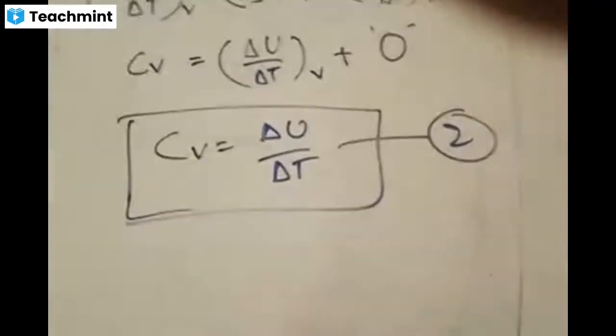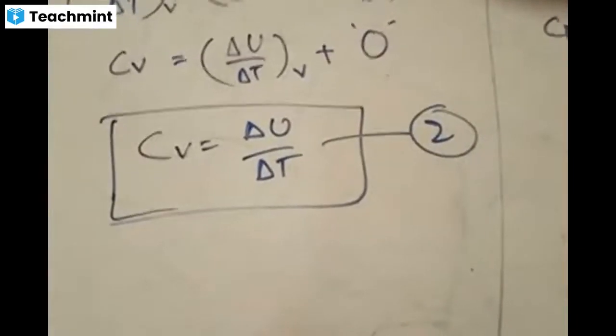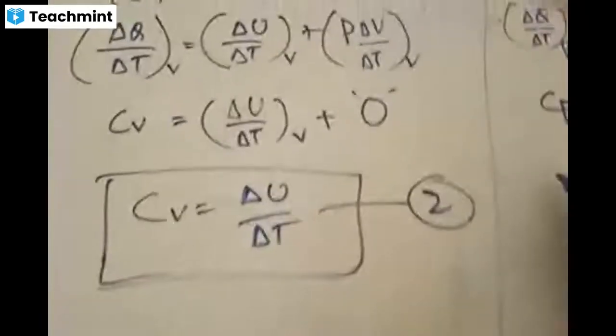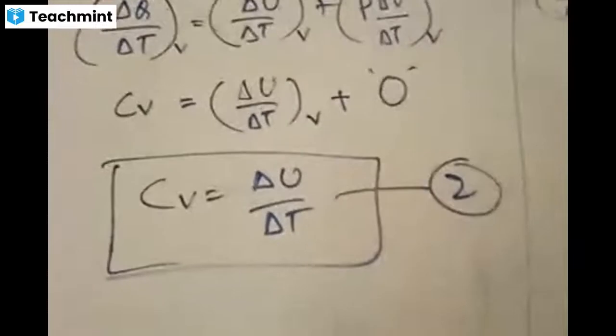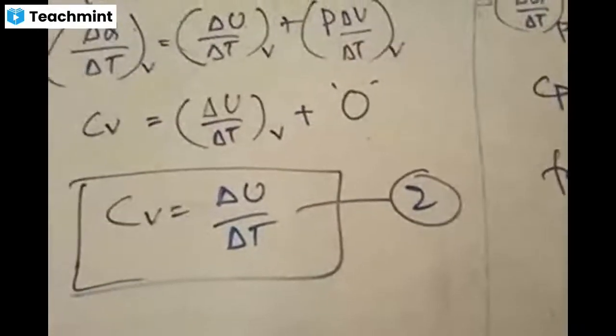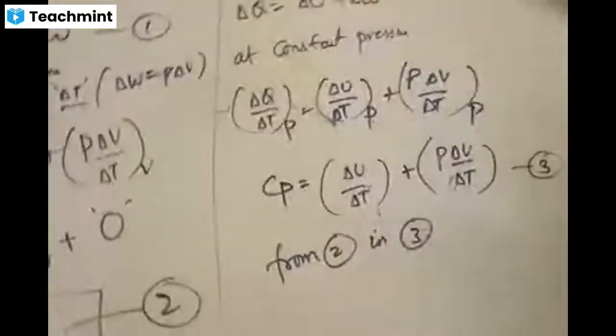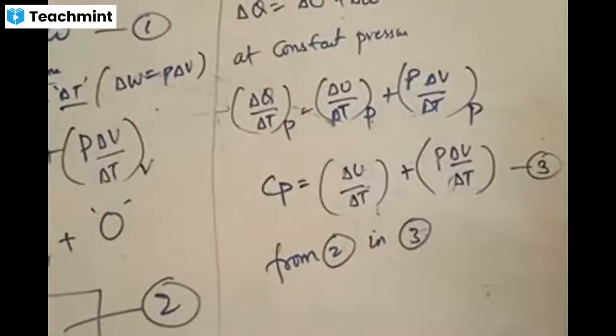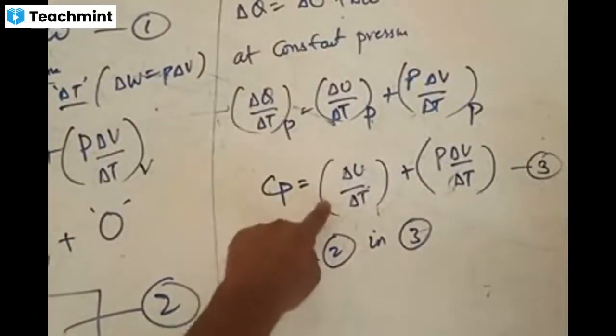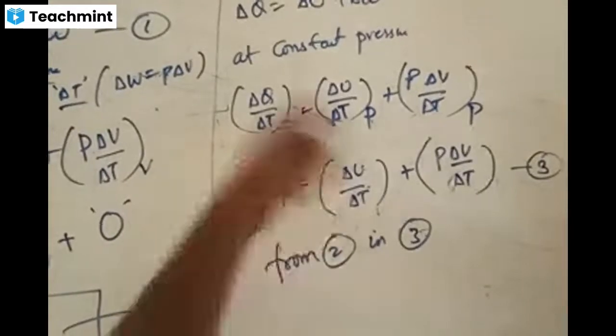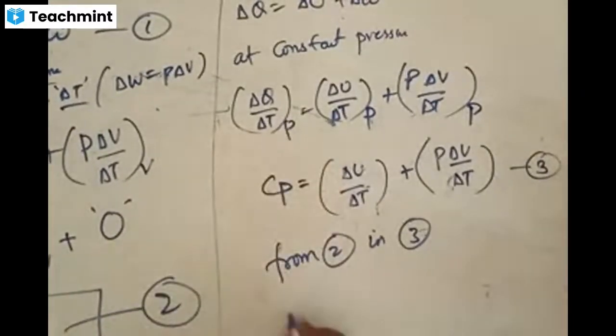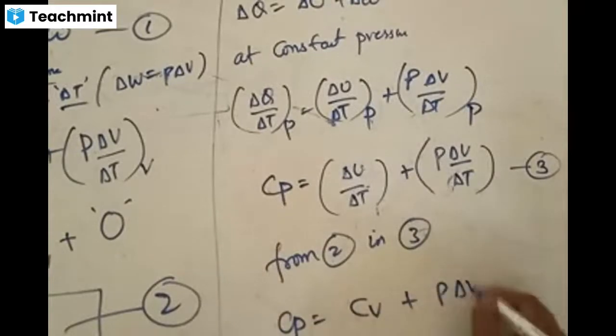What is equation 2? Equation 2 is Cv is equal to delta U by delta T. Can we use 2 in 3? What is 2? Cv is equal to delta U by delta T, which means delta U by delta T can be replaced by Cv. So Cp is equal to Cv plus P delta V by delta T. You can write like this.